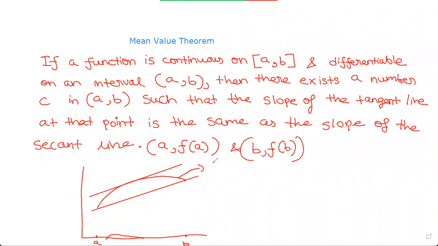So this curve is f of x. This is our secant line, and this is our tangent. And this point right here where the tangent touches the graph of f of x is c. So now if you read the statement, you'll understand it better. You can see that this function is continuous on [a, b], and it is differentiable.